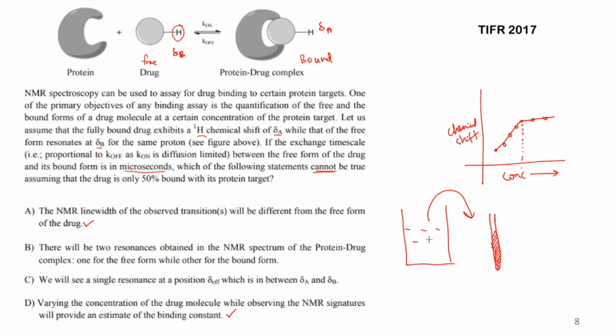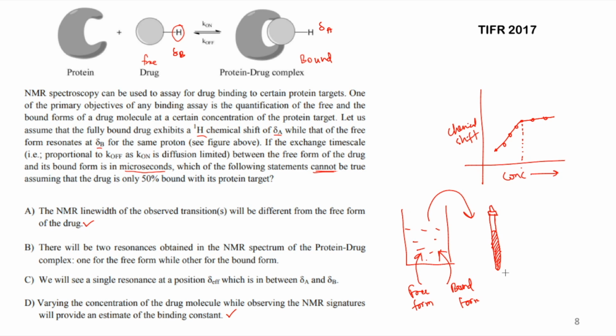Now in this solution you have both the free form and the bound form of the drug. So you have the drug in both forms, and when you put it in the NMR tube, in that case also you will have both the free form of the drug and the bound form of the drug.